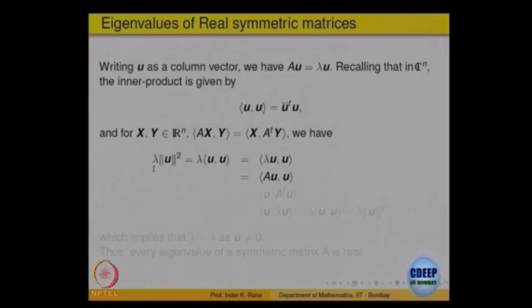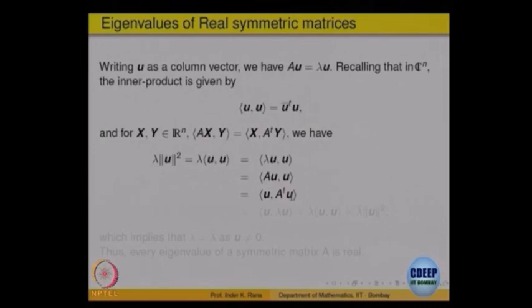Lambda is an eigenvalue with eigenvector u. So let us compute lambda times norm of u square. What is norm of u square? Dot product of u with itself. Okay. Now this lambda, because of linearity, I can bring it inside the dot product. So it is lambda u dot u. But lambda is an eigenvalue, u is an eigenvector. So what is this first term? That is A multiplied with u, right. And now this A, I will take it on the other side. Okay, that will become A transpose. So u dot product with A transpose u.